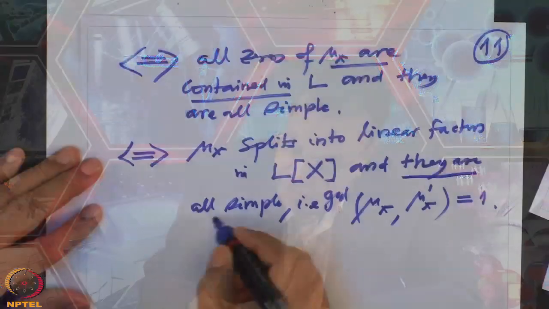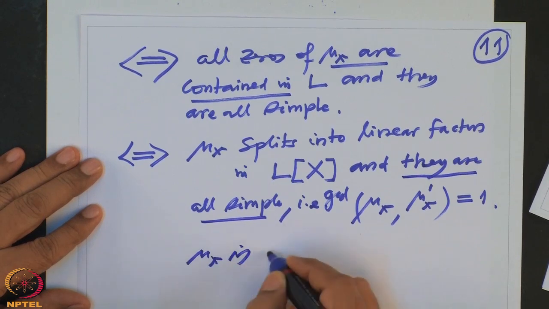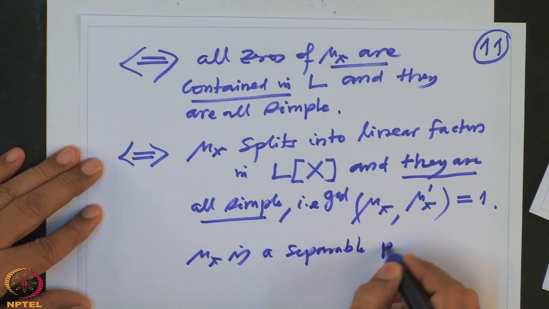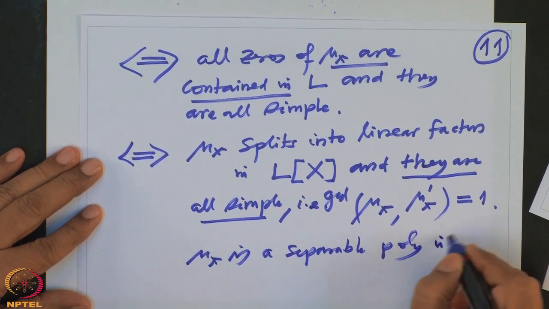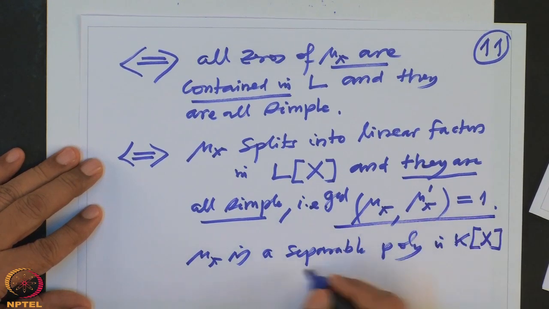So this condition is also called, they are all simple. This condition can be restated as mu x is a separable polynomial in Kx. That is the definition of separability.